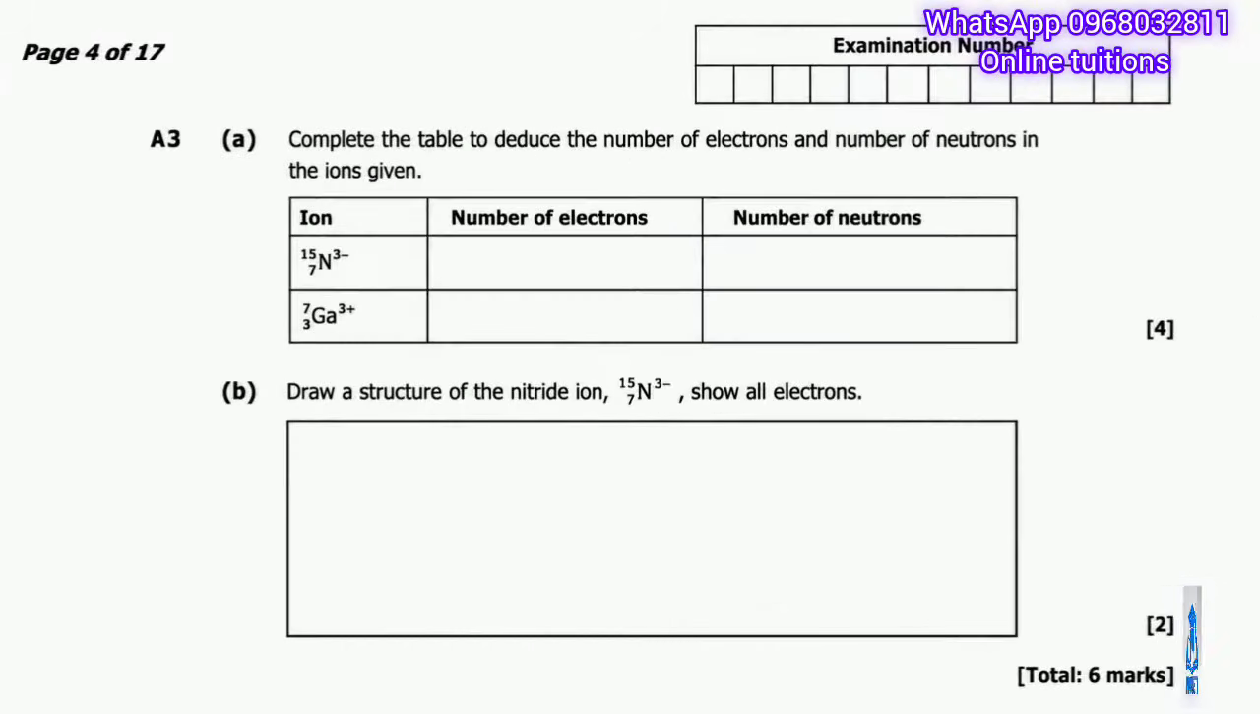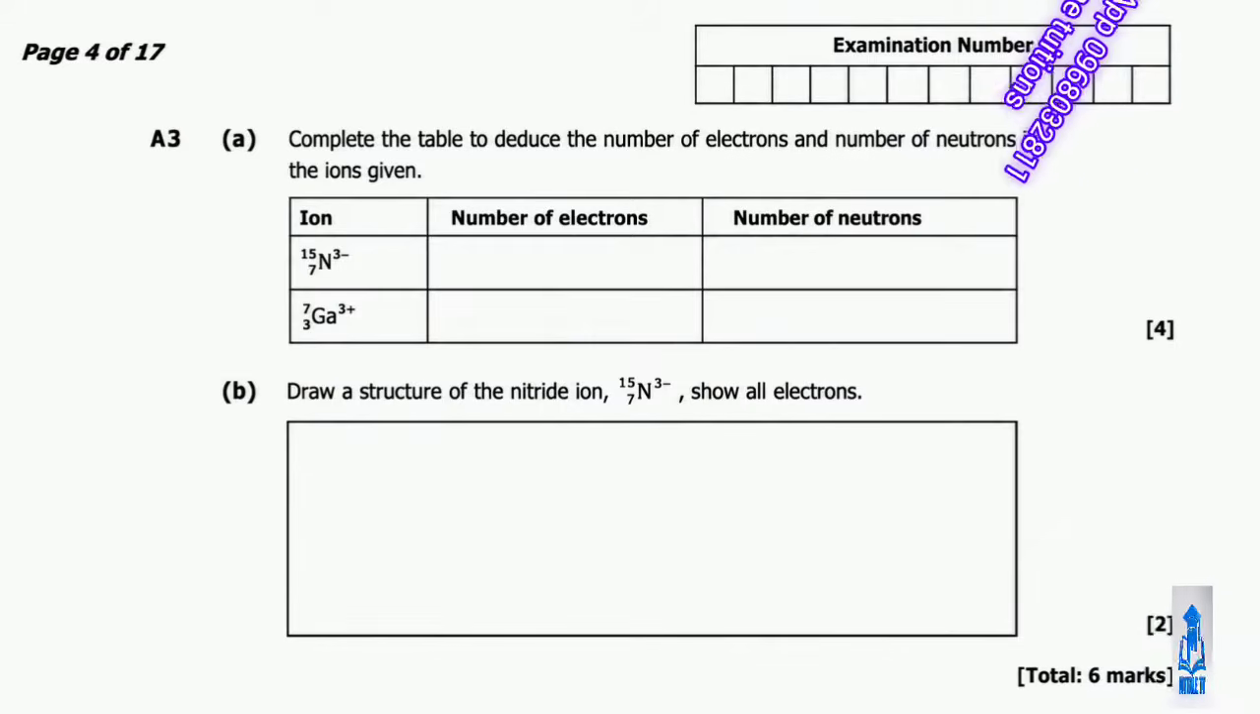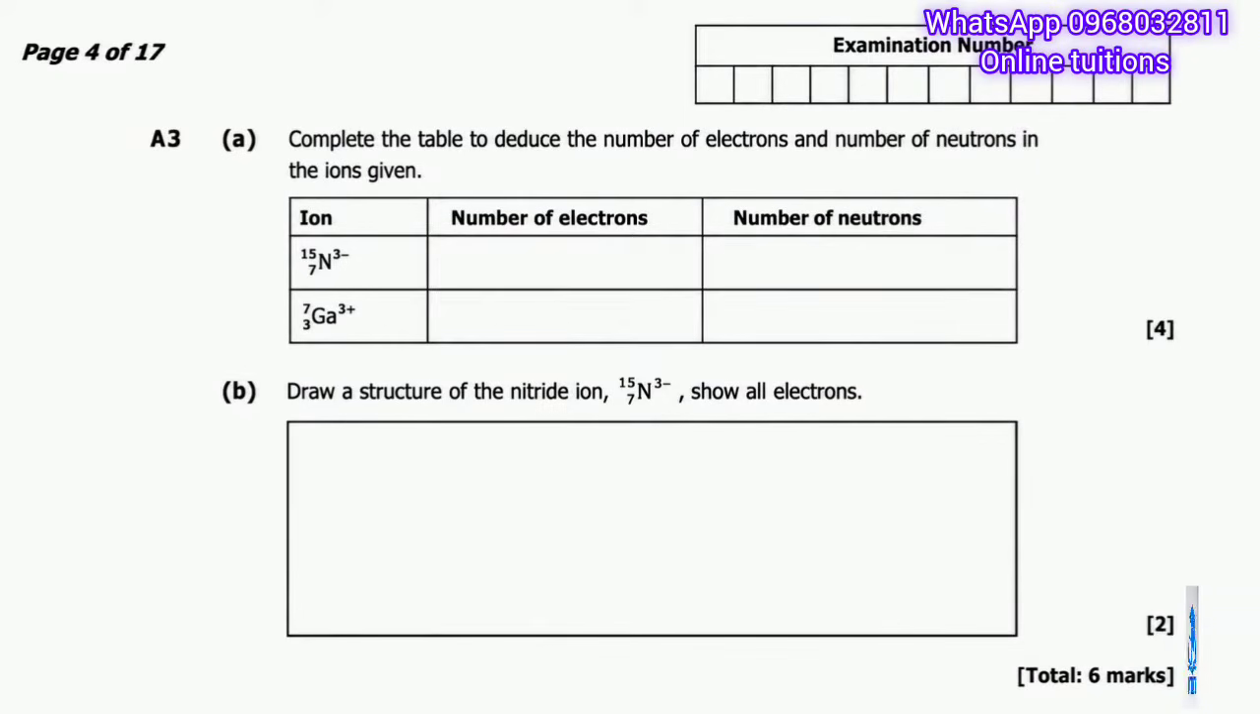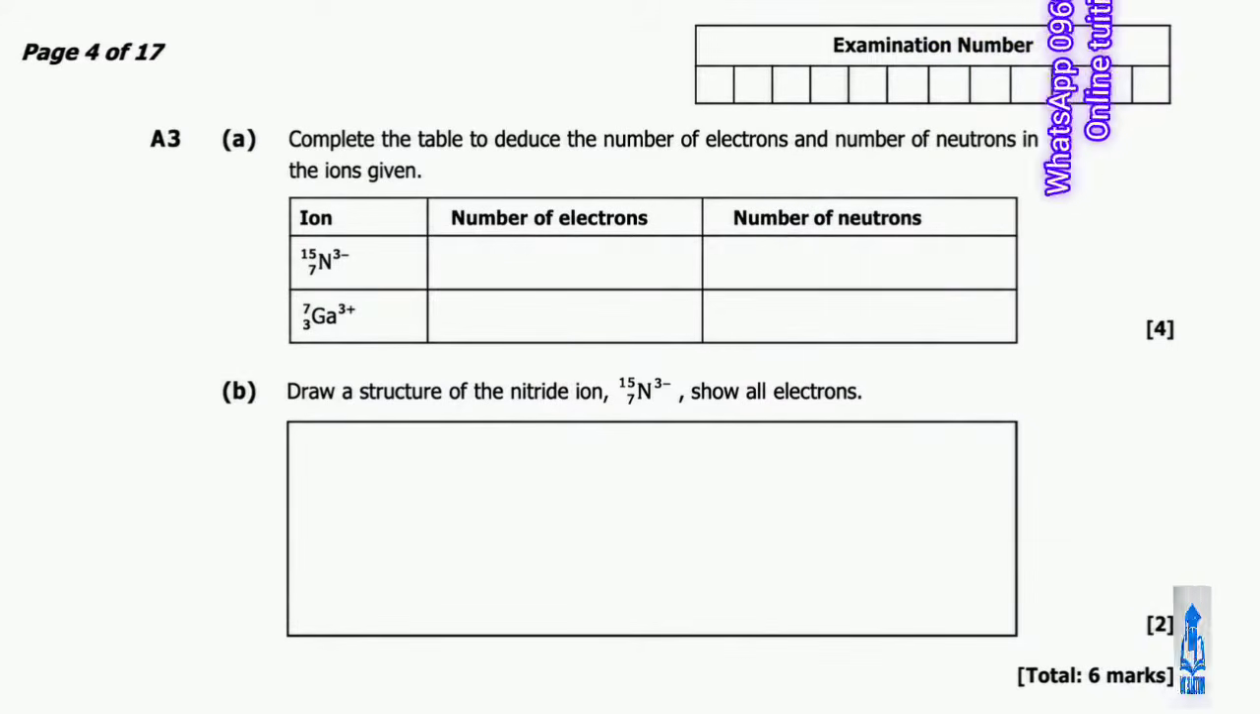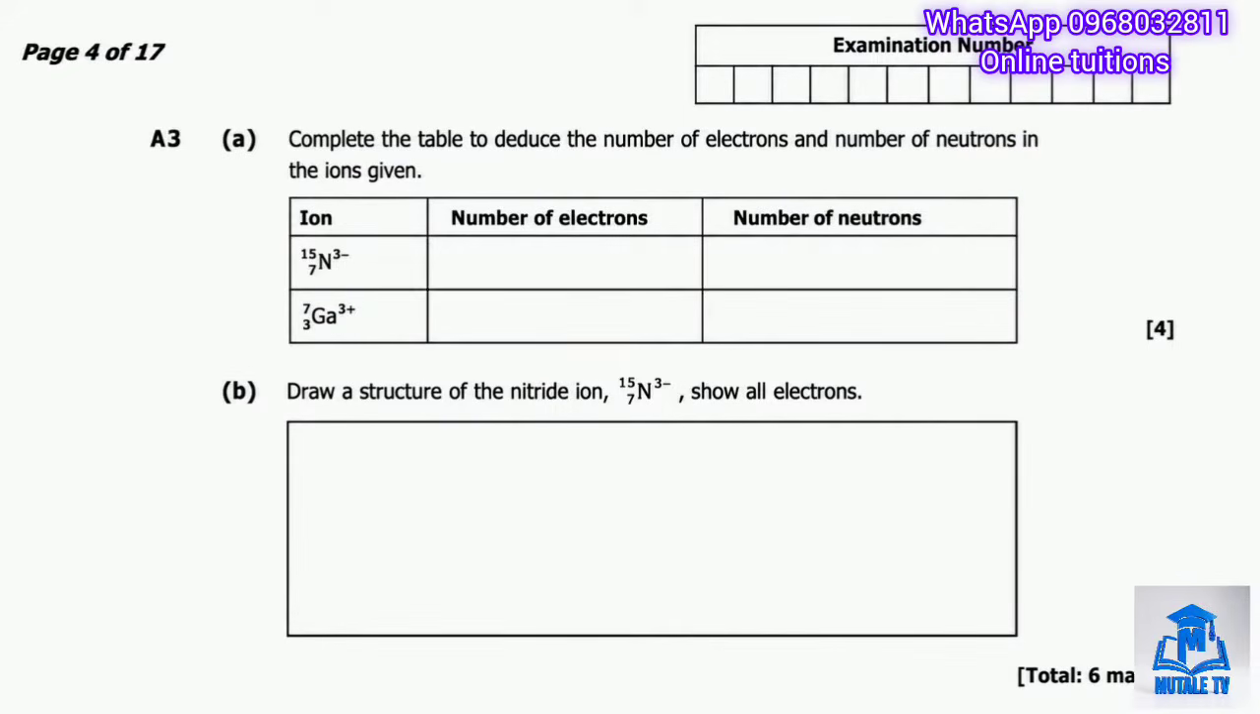Now let's move on to question A3, which deals with the atomic structure. Question A3, part A asks us to complete a table to deduce the number of electrons and the number of neutrons in two ions given, namely the nitrogen ion and the gallium ion. So let's work through the nitrogen first.